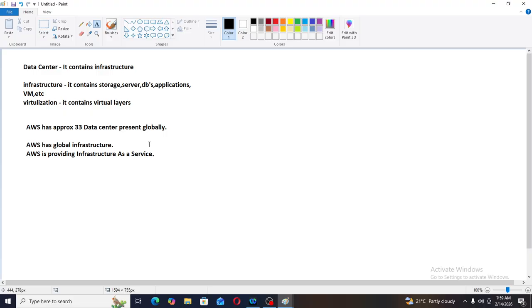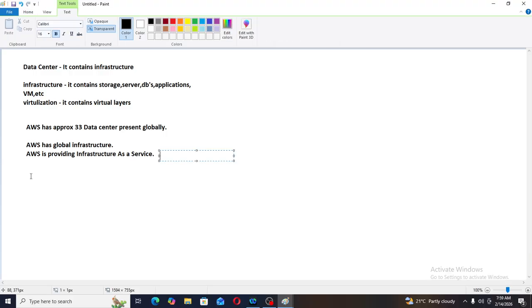Now cloud is present in a remote location, which is Mumbai or Hyderabad. We have two locations in India, Mumbai and Hyderabad. These two locations are our remote locations, and in these remote locations we have cloud. Then what is cloud? Cloud means that which is present in a remote location.